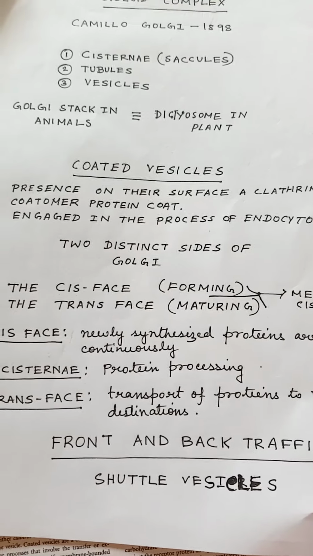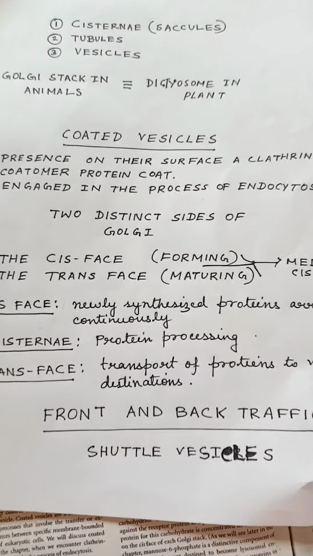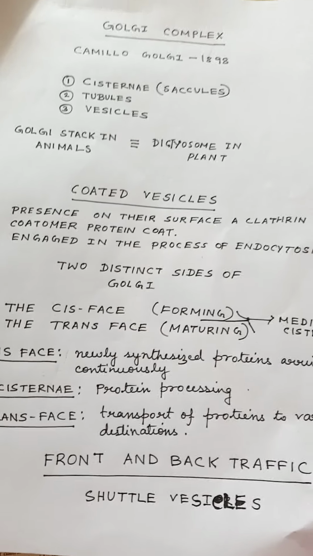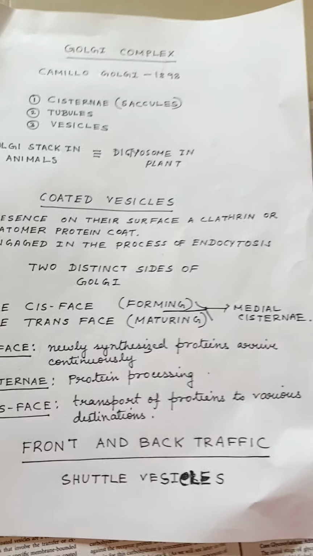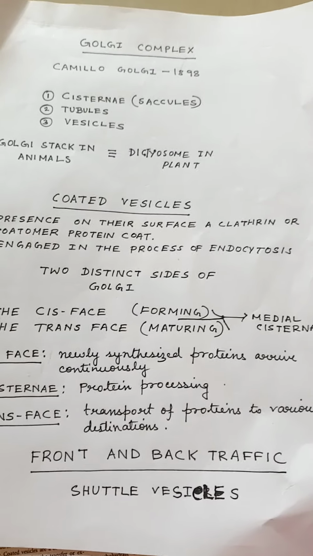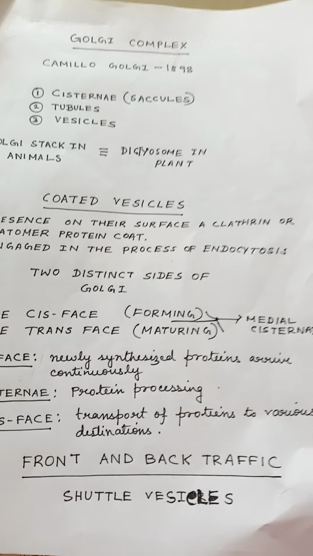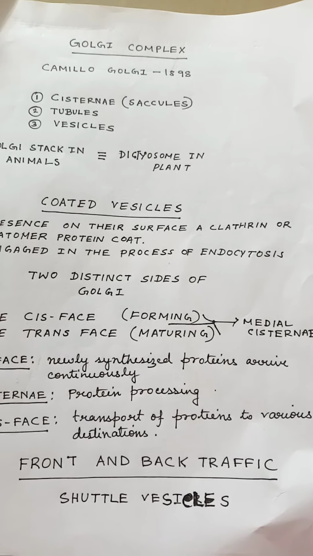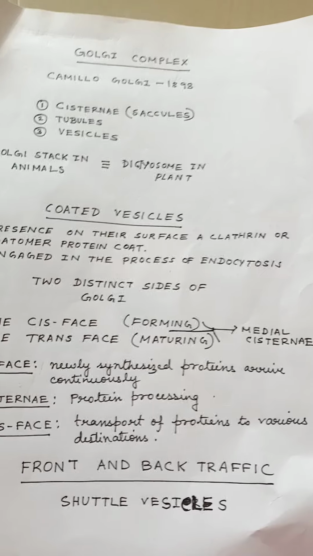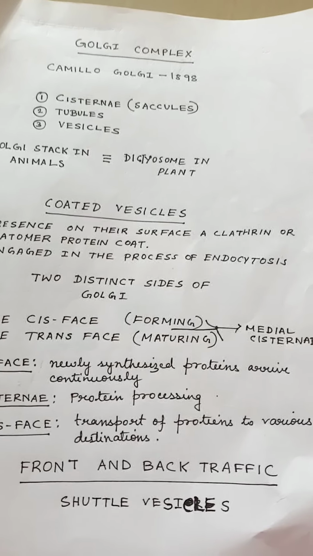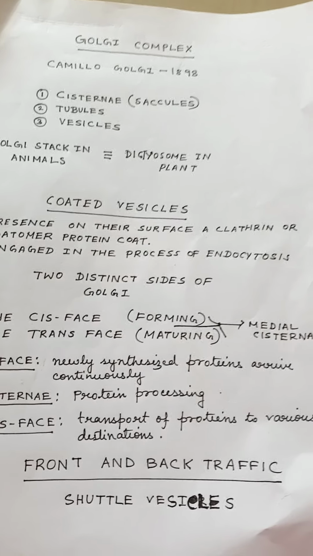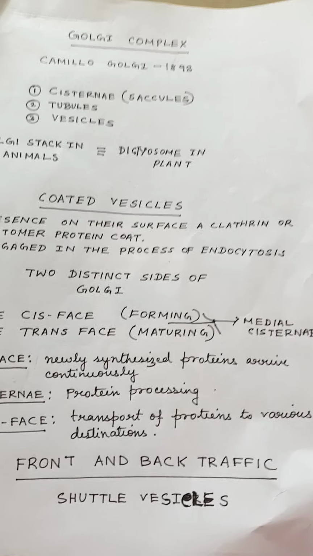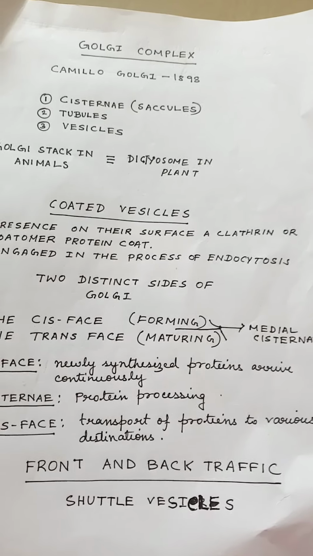Between the two faces are the medial cisternae. Much of the processing of the proteins occurs here. Traffic between successive cisternae of the Golgi stack is achieved by shuttle vesicles. These vesicles bud off one cisterna and fuse with another. Cisterna is the singular form, cisternae plural. Usually it is the next cisterna in the cis to trans sequence.